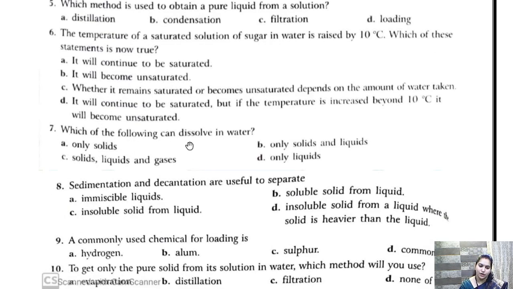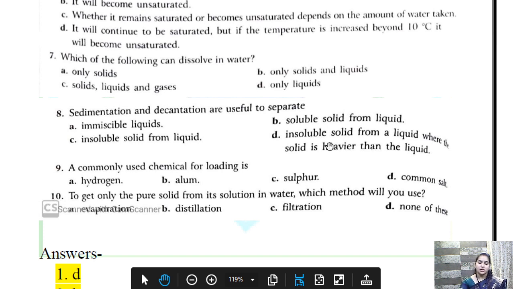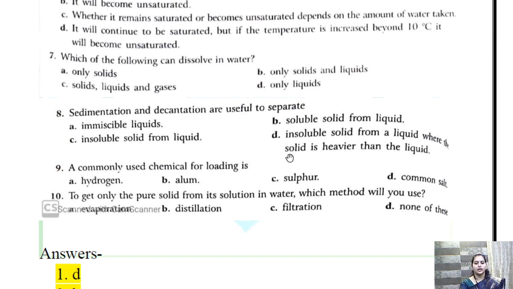Okay. Question number 7. Which of the following can dissolve in water? So this also we have discussed. Answer is solids, liquids and gases. Question 8. Sedimentation and decantation are useful to separate miscible liquids, soluble solid from liquid, insoluble solid. So this we have also discussed. So the answer is D. Insoluble solid from a liquid where the solid is heavier than the liquid.